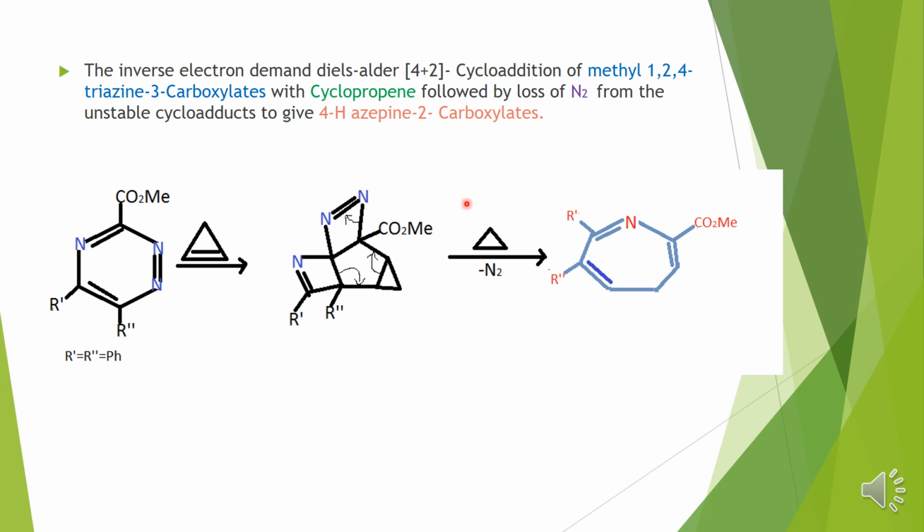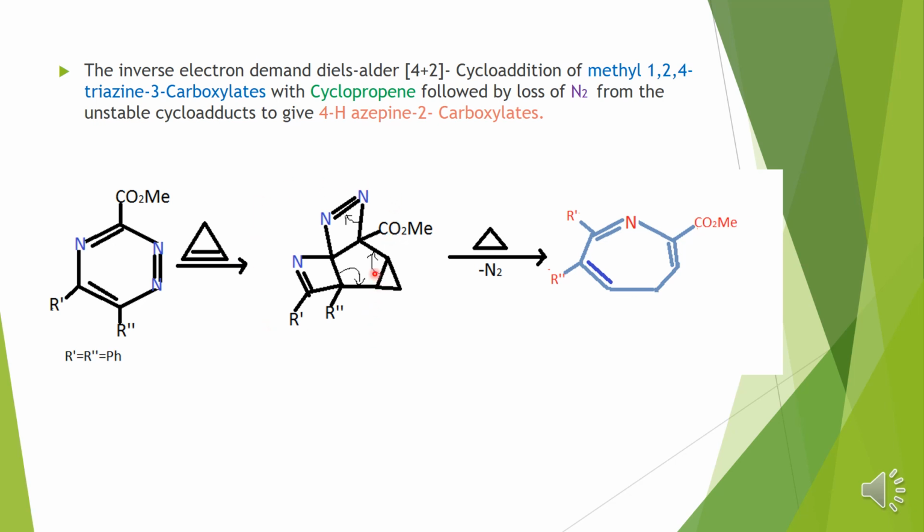Moving on to the third reaction, here again it is a Diels-Alder reaction by the triazine compound. Triazine tricarboxylate compounds, when treated with the cyclopropene structure, at that time one unstable cycloadduct is formed.